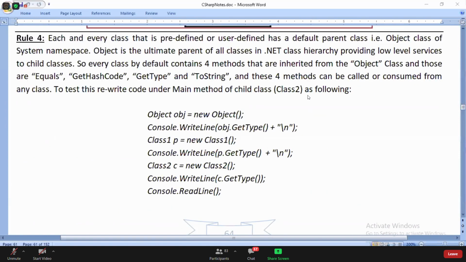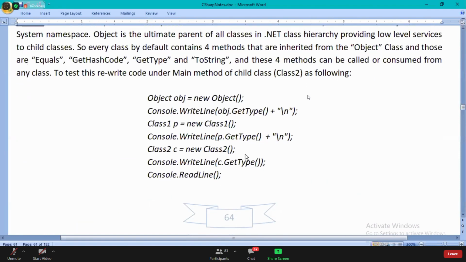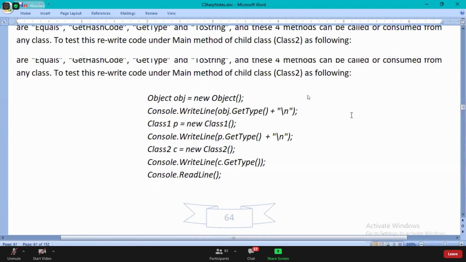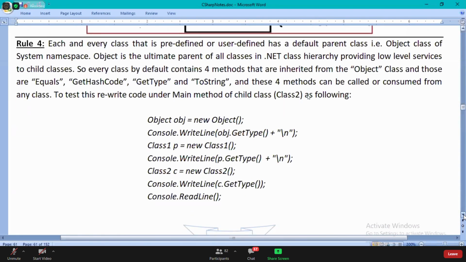Read this, guys. All of you, you can read rule number 4.